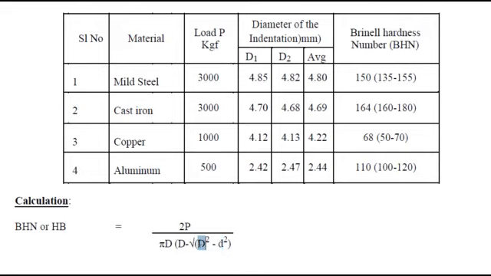Here capital D is the diameter of the ball indenter. So applying this formula, we will get BHN, the Brinell hardness number, or HP. Both are notations for the Brinell hardness number. P is the applied load, that is 300 kg force. So it will be a number.